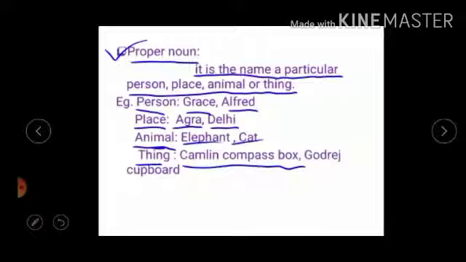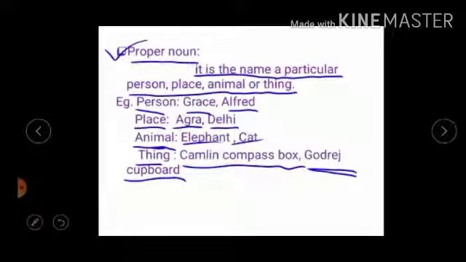This Camlin shows the particular name of a thing, so that's why it is a proper noun. Then Godrej cupboard. If we tell only cupboard, it is a common noun. Here we have mentioned Godrej, so this Godrej shows a proper noun.